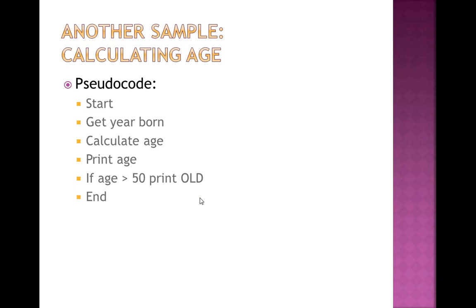Now taking the decision. If age is greater than 50, means if a person's age is greater than 50, not equal to, only greater than 50, like 51, 52, 53 and so on, but not less than 50 or equal to 50, then print old, means it is an old person, and then end. I am repeating again, this is an example to find out the age of a person, and if the person's age is greater than 50, then the person is old, otherwise the person is young. But there is no otherwise case here, so only use the person is old.